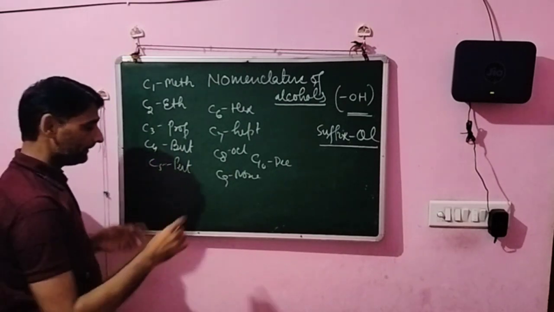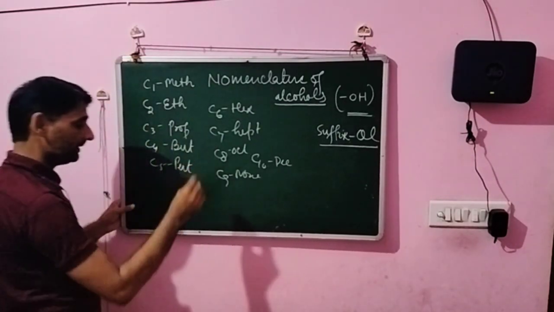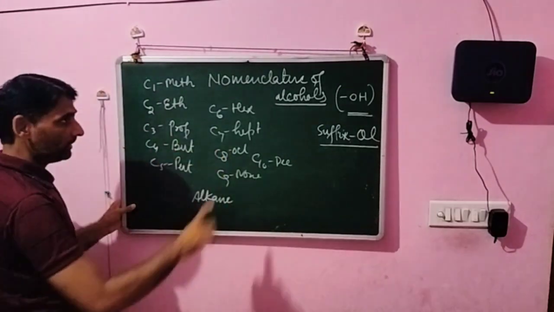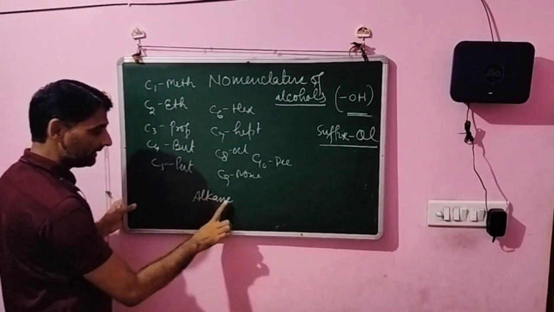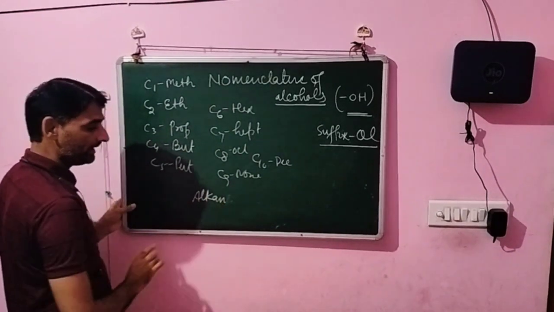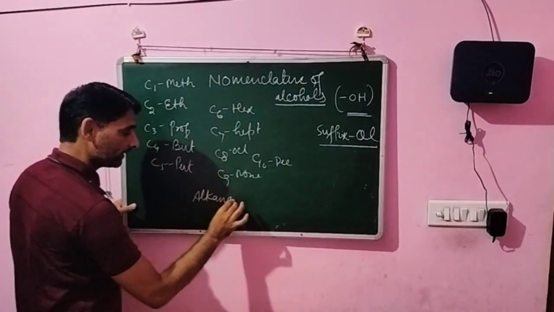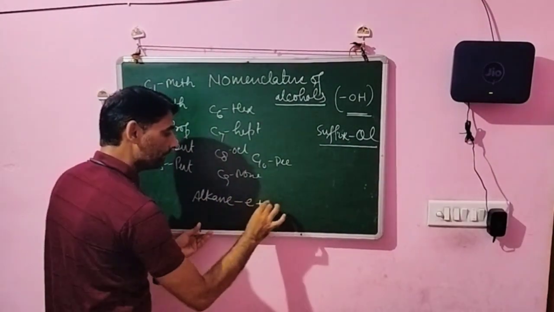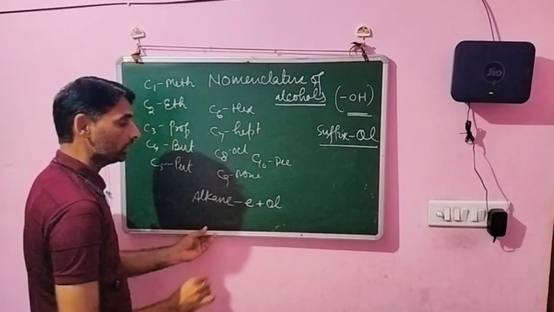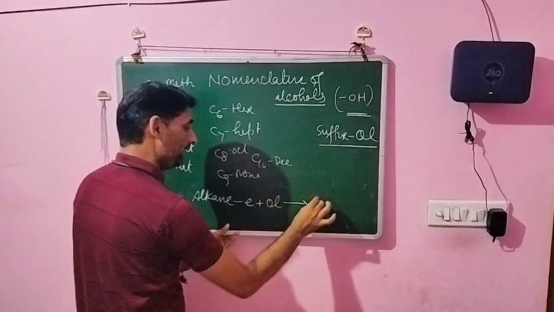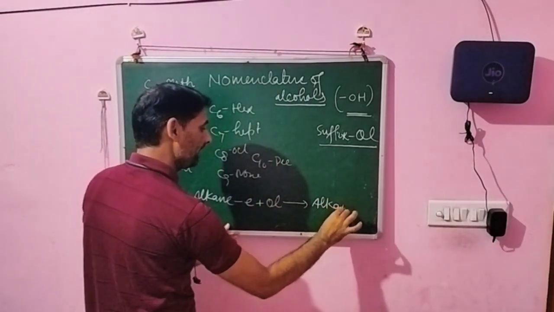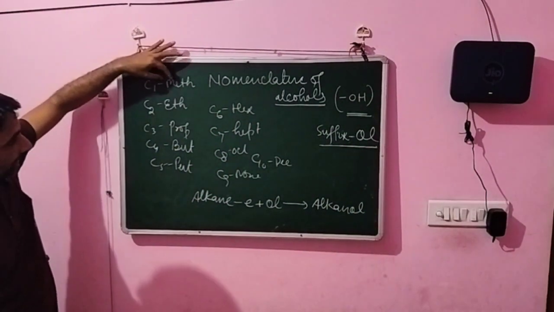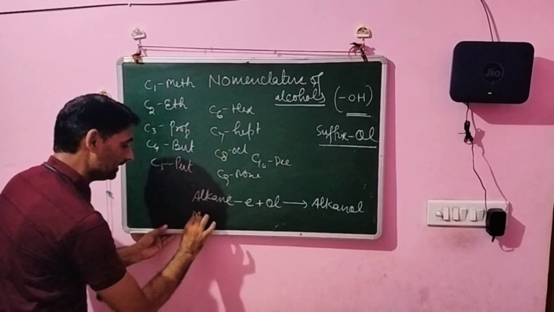If there is any number of carbons, then we write the general name, that is alkane. For the nomenclature of alcohols, we remove the E from alkane, and after removing the E, we use the suffix ol. So we write alkanol. Just like 1 carbon methane, METHANE.